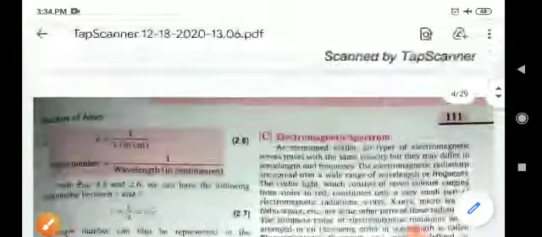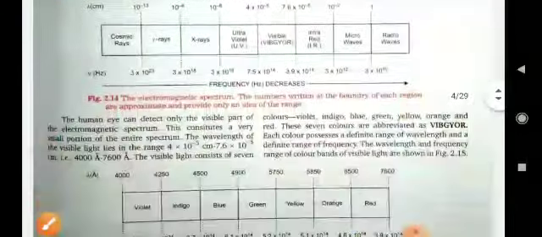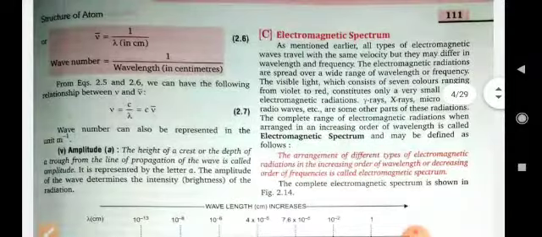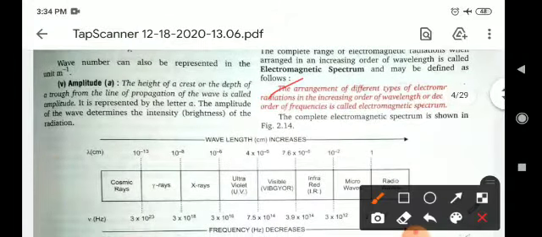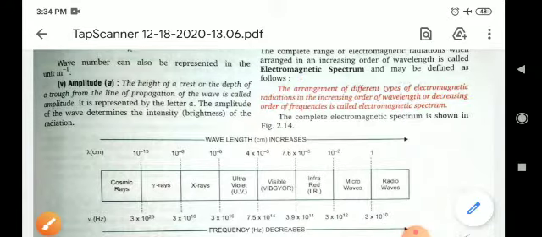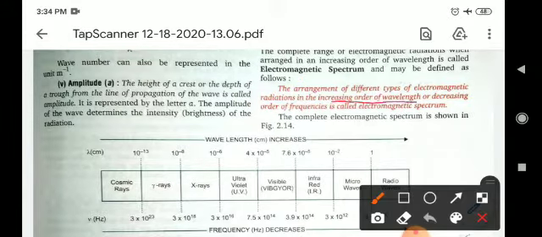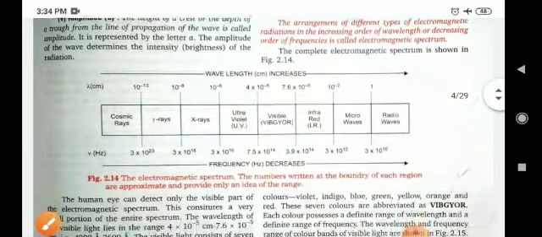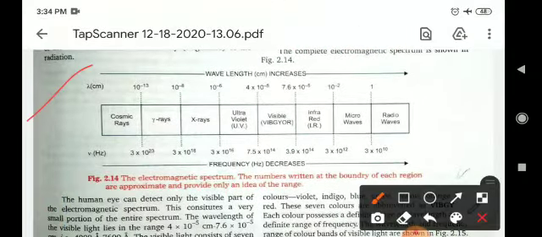Okay, now come to the electromagnetic spectrum. The arrangement of different types of electromagnetic radiation in increasing order of wavelength or decreasing order of frequency is called the electromagnetic spectrum. So here is the electromagnetic spectrum in which you can see all types of radiation.